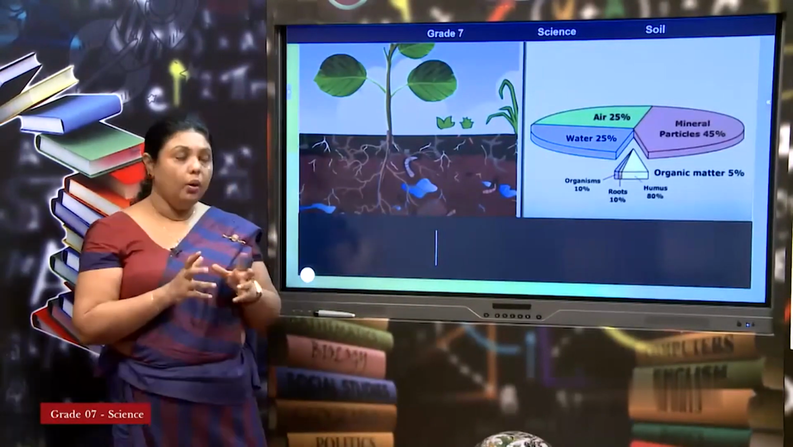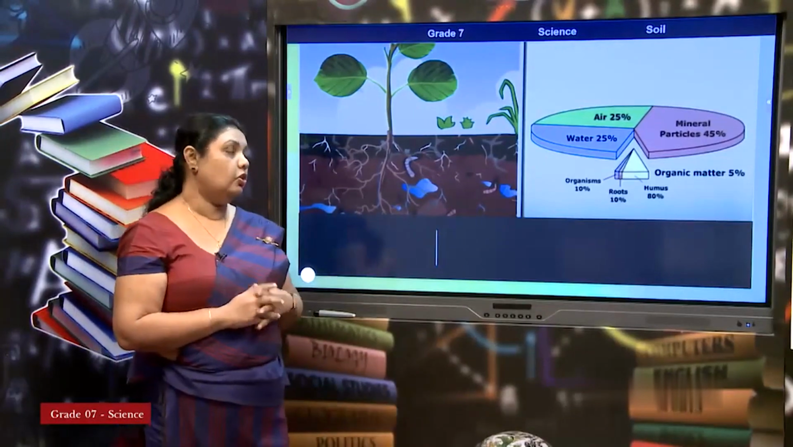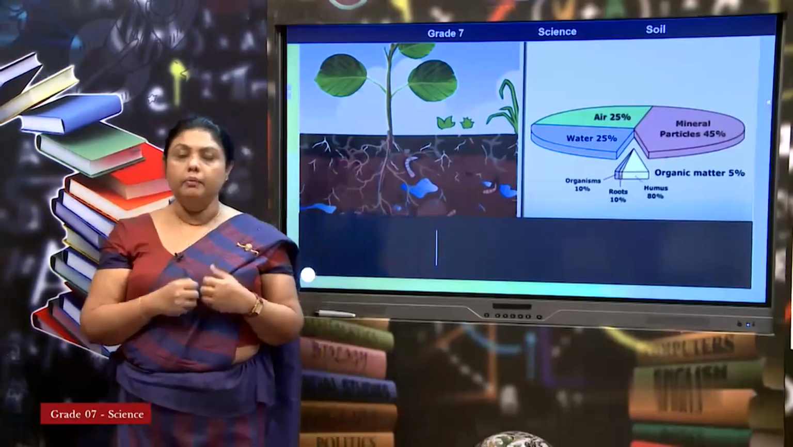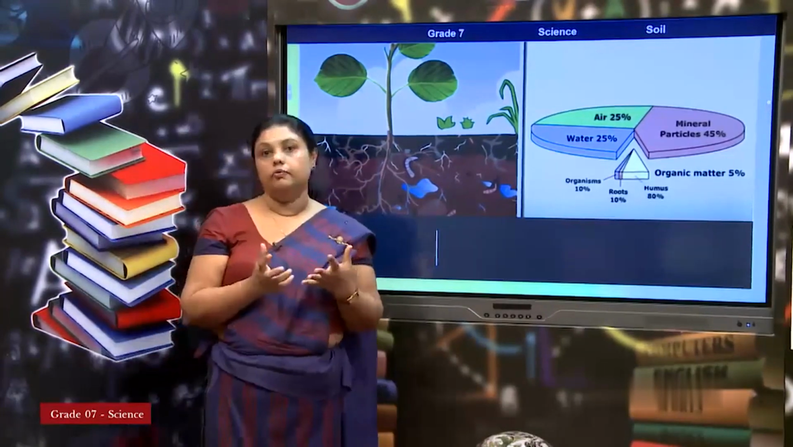Now, this is the composition. Composition means how it is made. For example, when you take one of your toy cars, it is made out of small tires, windscreens, then the body of the vehicle, so many parts are there. In the same way, soil is made this way.